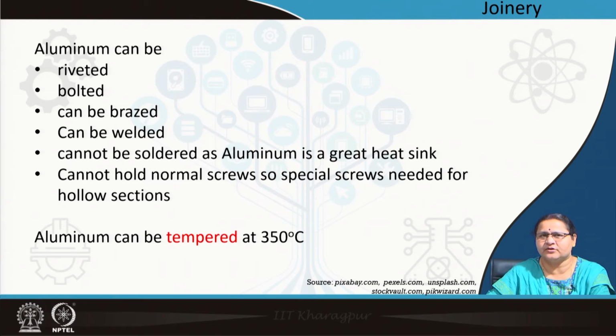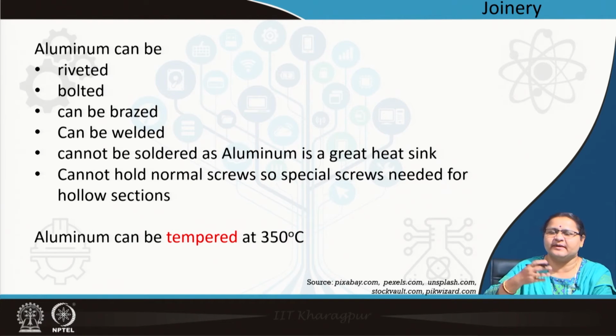Riveting was a permanent kind of joint, bolting you can unbolt, but what you cannot do is soldering, because aluminum is a great heat sink. So, when you are soldering at a low temperature, around 300 degrees centigrade, the aluminum draws the heat. So, you have to keep on heating it more and more, and by the time you reach that temperature, aluminum, which actually melts at 660 degrees centigrade, makes soldering a difficulty. Yes, there are ways, but it is usually not recommended.